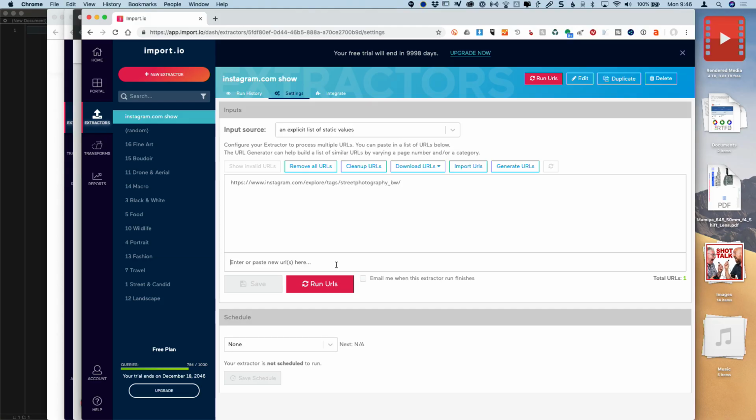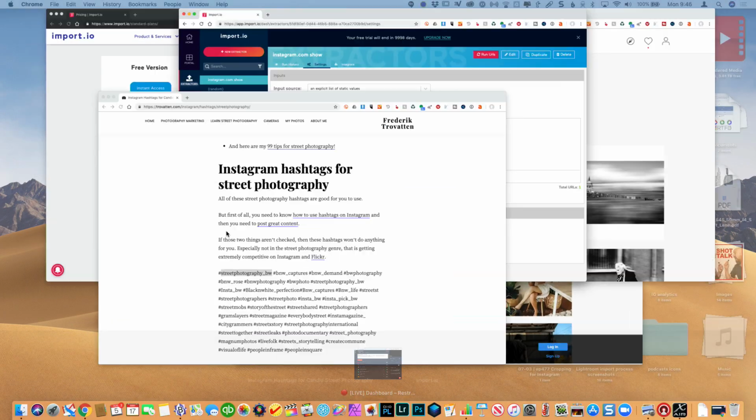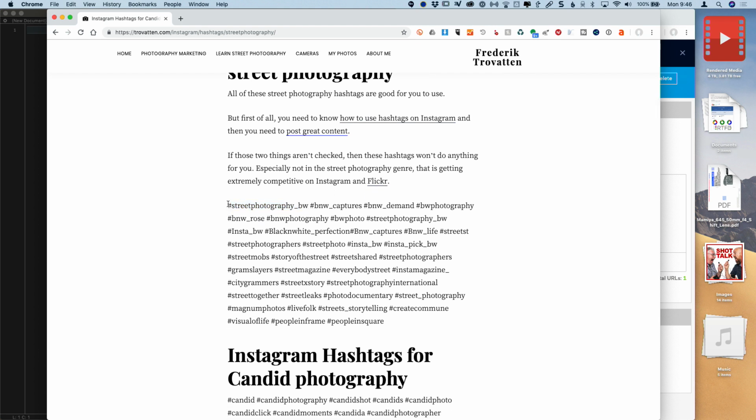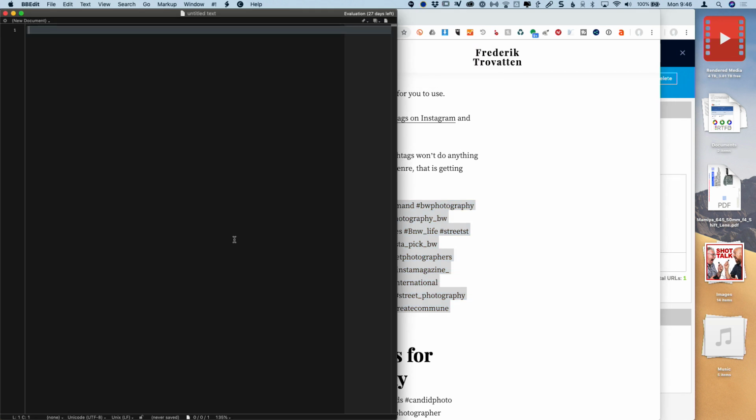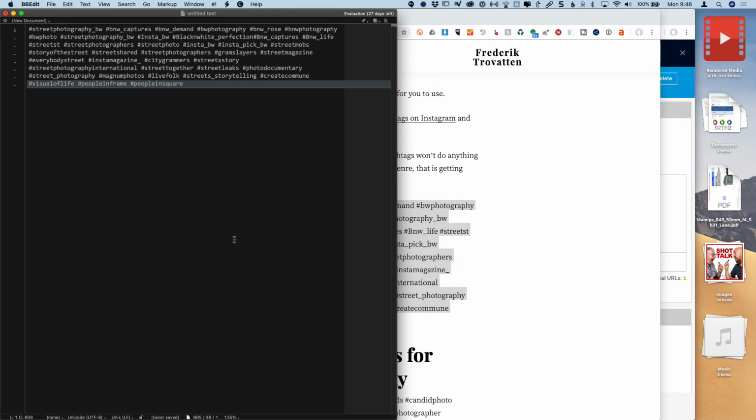Okay, let's go back to this page. I'm gonna start with this first chunk of hashtags, so I'm gonna copy that to clipboard. I'm gonna launch BBEdit, which is just an awesome clean text editor, paste those in, and you can see they've all got spaces between them, and there's hashtags in front of each of them.